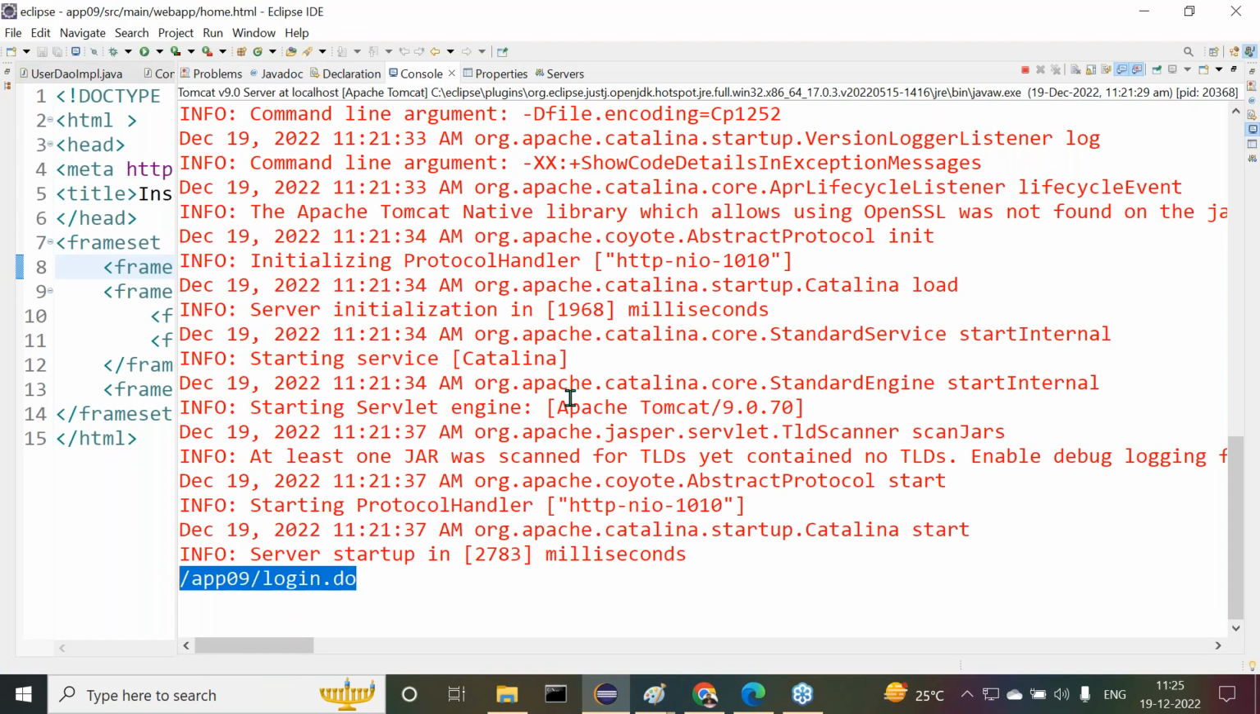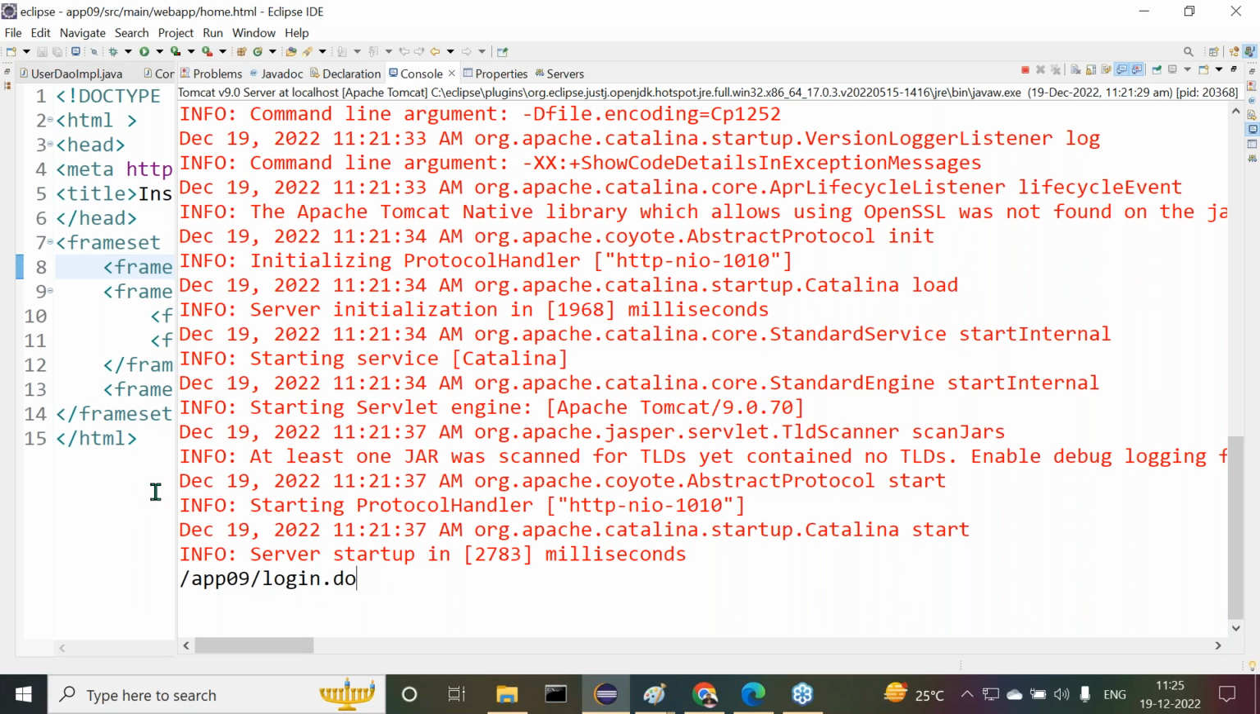This is the request URI. That means here we are getting this value, login.do. On the base of that only, here we are getting the URL pattern. That means from which form the request is coming, we are able to understand on the base of the login.do.